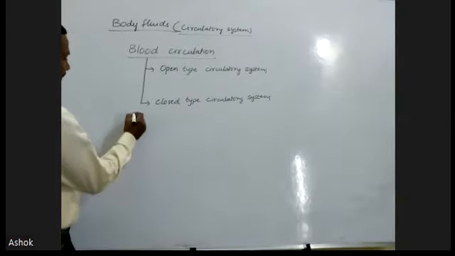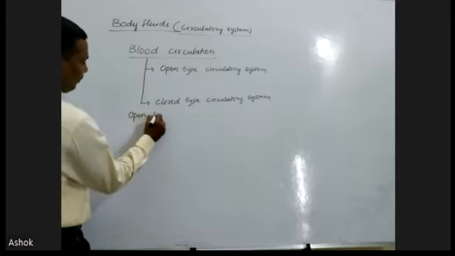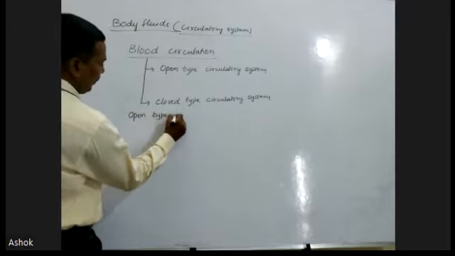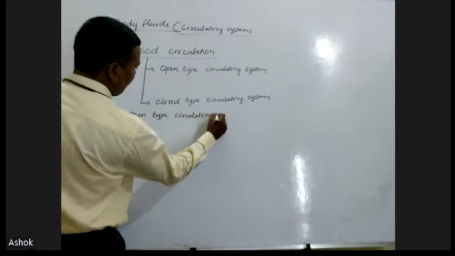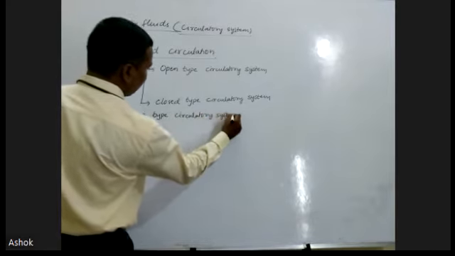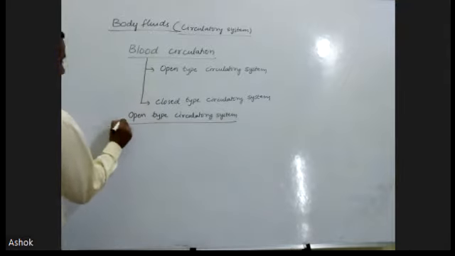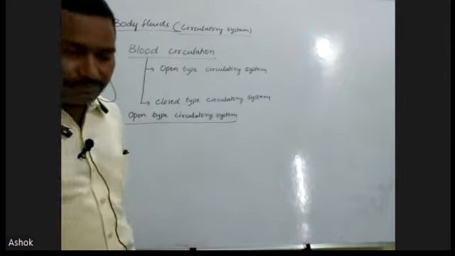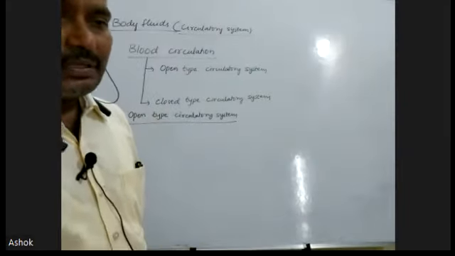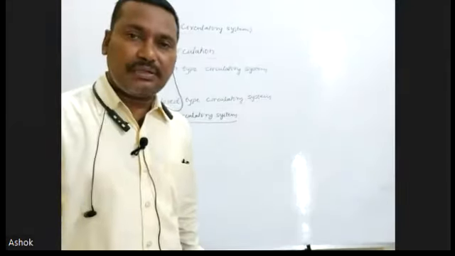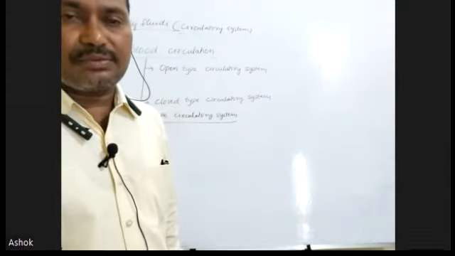Now we have to discuss the open type circulatory system. If we take blood circulation, there are two types present, called open type circulation and closed type circulation.